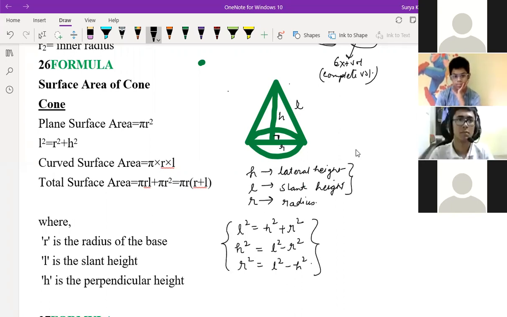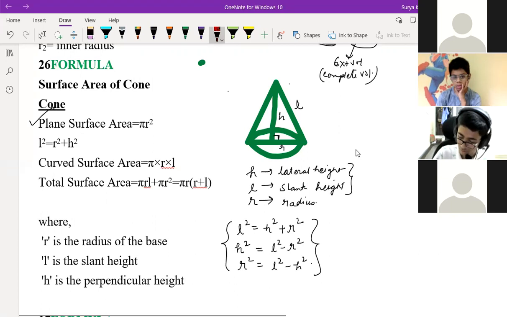Sir, pi r square is also one formula. That pi r square which you have written is also a formula. This is the plane surface area, meaning this circle part. L square equals r square plus h square is not plane surface area. That is just the formula from the Pythagoras theorem, what I'm writing down is related to that. Okay, sir.